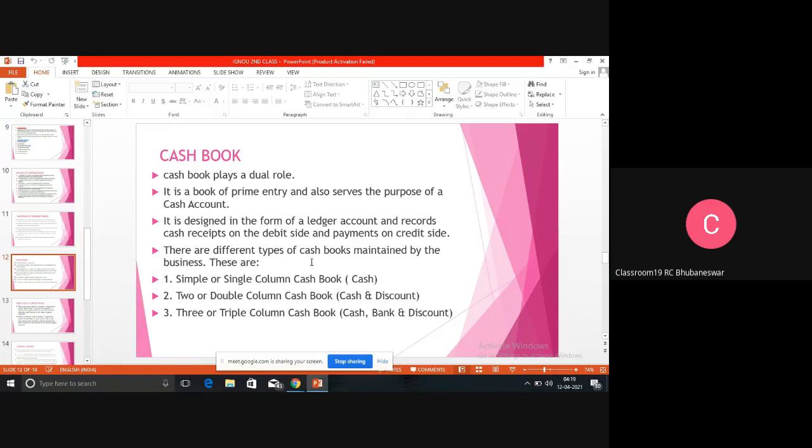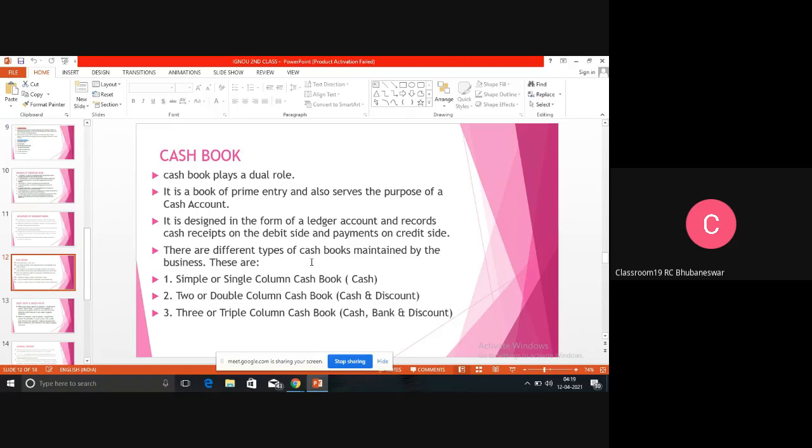We have earned something. When we went to the market, we got a discount on the goods. So it is our income, because the price of a good is 100 rupees, but we have paid 90 because 10 rupees is discount. So that is known as discount received.